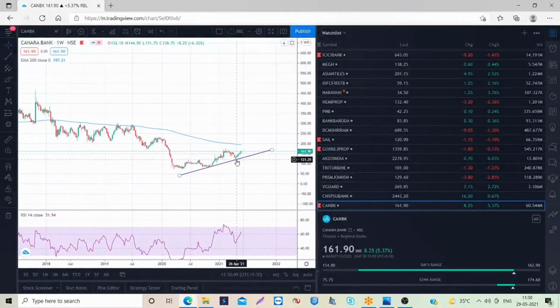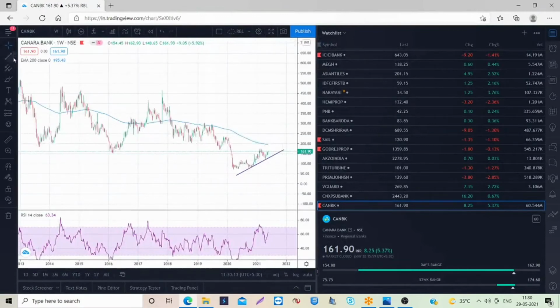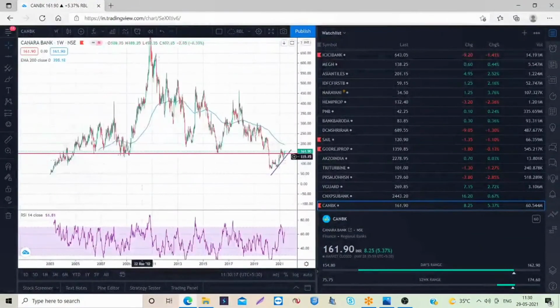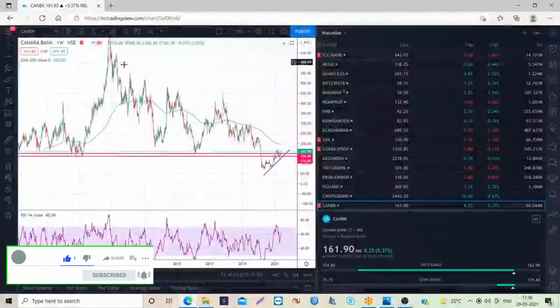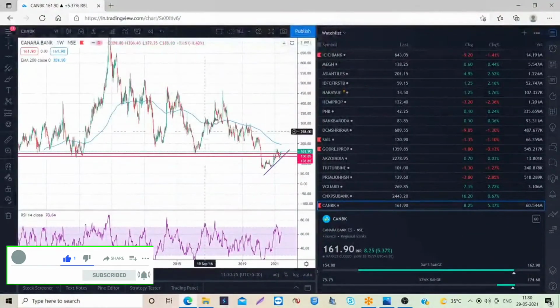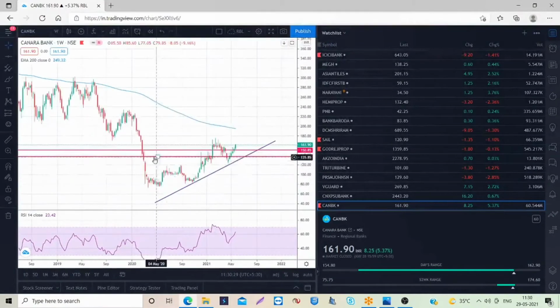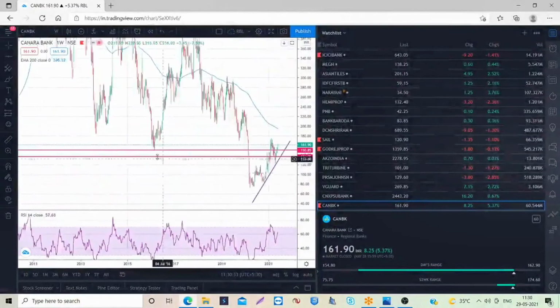So it took the support here and the stock is going up. When I draw a horizontal support here, this is one more support, and this is one more support. When the stock is coming down, this is the support. As per the law of polarity, when the stock breaks this support, what happened when it is coming up? This will act as the resistance. First thing, this will act as the resistance.